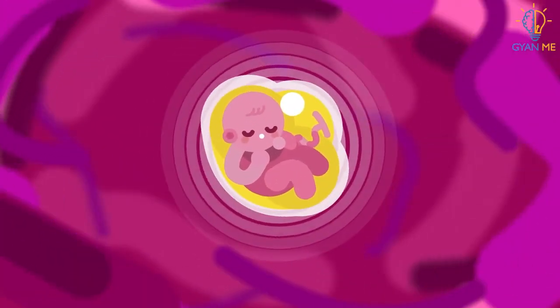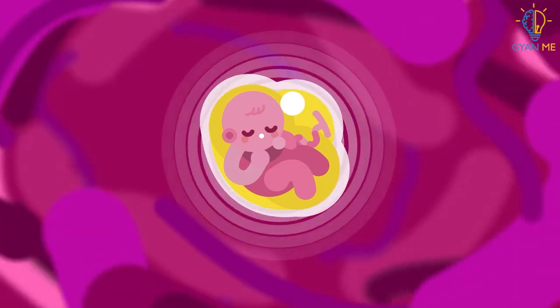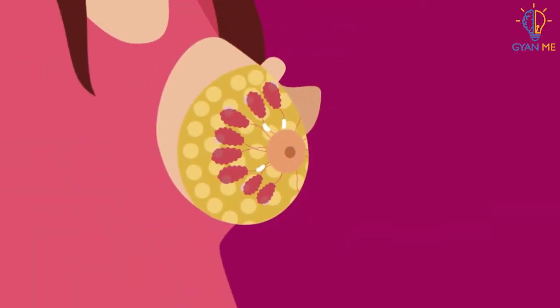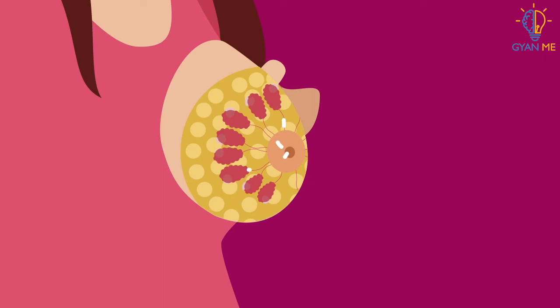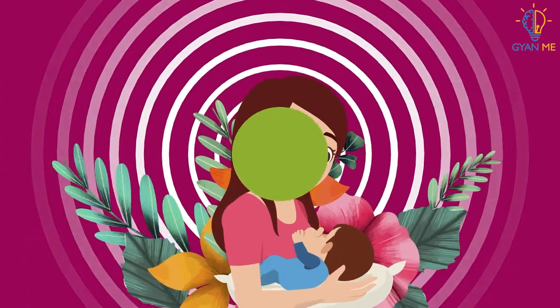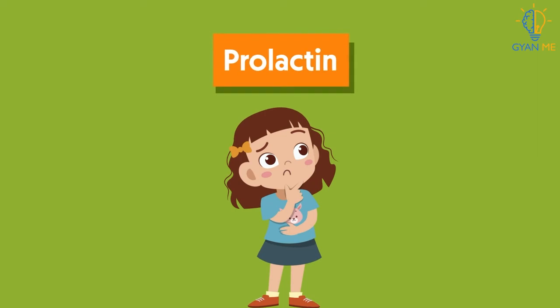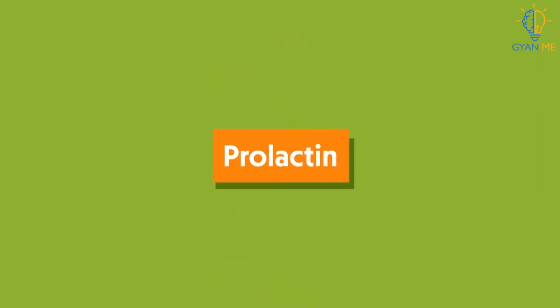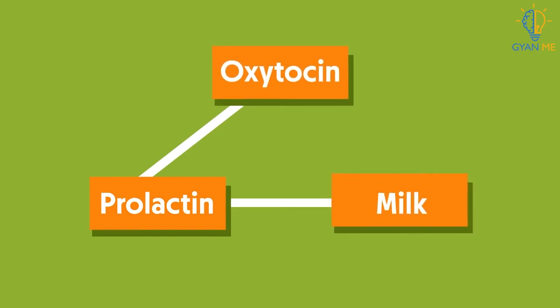Now let's see the functioning of oxytocin. Oxytocin induces contraction of the smooth muscles of the uterus in pregnant women, thus causing labor pains during childbirth. Oxytocin also makes the smooth muscle cells around the glands in the mammary glands contract so that they release the milk. Students, do you remember about prolactin hormone, which stimulates the production of milk? Oxytocin helps in release of the milk produced with the help of prolactin.